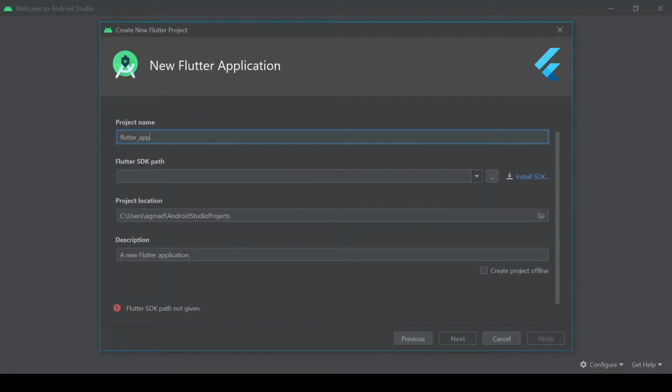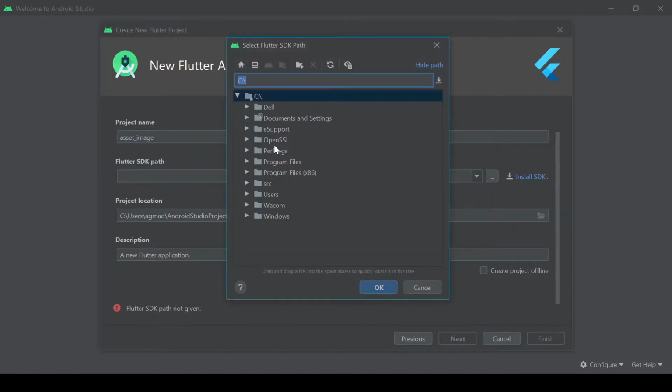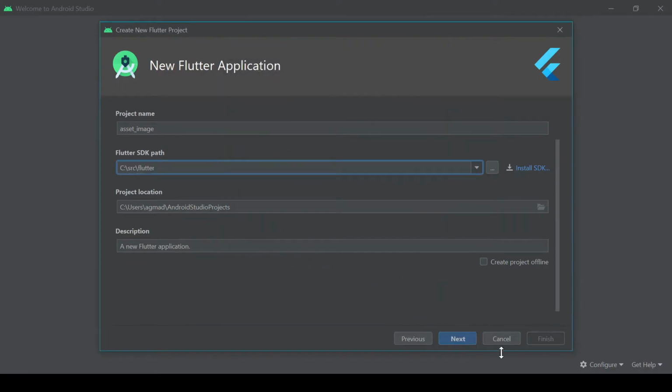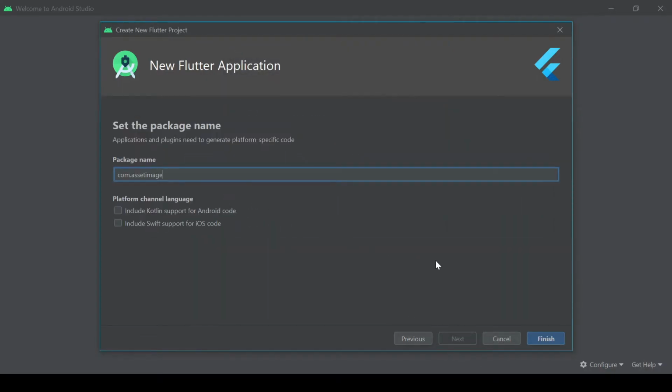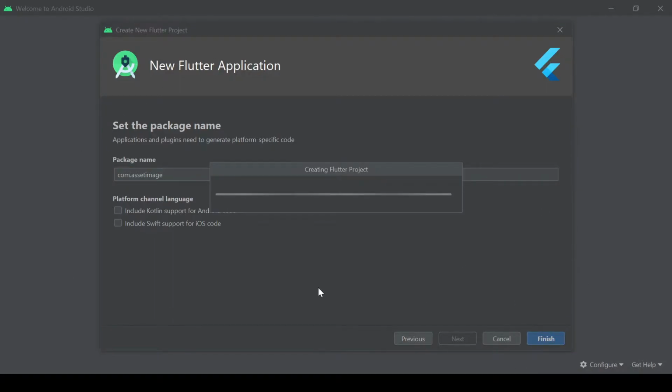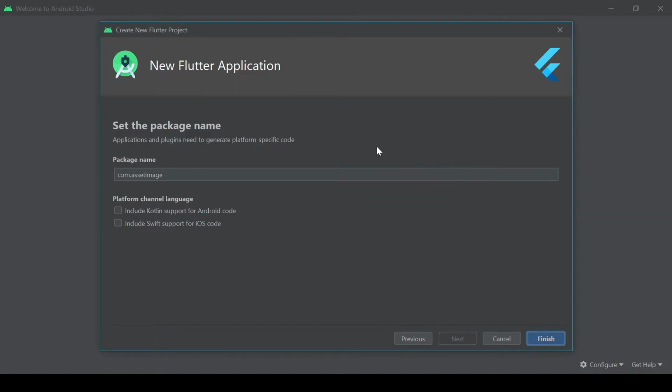We're going to call this asset image. So today we'll be learning how to display an asset image in our Flutter app. We need to locate our source for our Flutter SDK, and our package name will just be asset image. So all we do is wait for the project to be created.